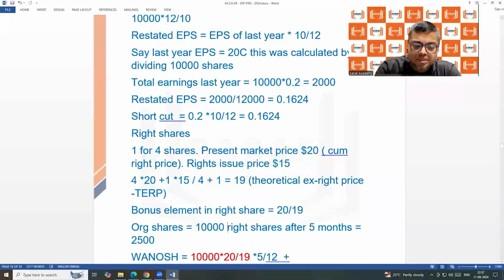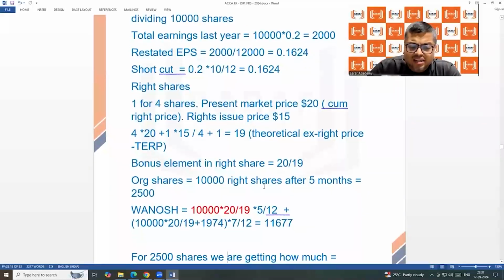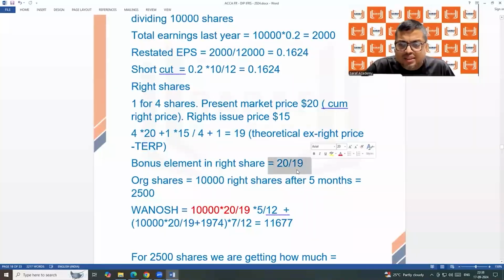We are saying that the bonus fraction is 20 by 19. What is this bonus fraction? Like I said, in case of pure bonus, 5 by 4. In case of pure bonus, we said after bonus 5, 4 plus 1, before bonus 4. So we said 5 by 4. Here the bonus fraction is 20 by 19.